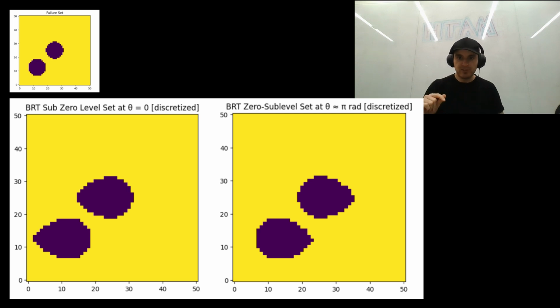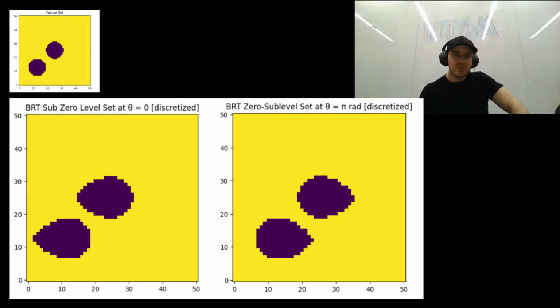Notice how in our figure, theta equals 0 looks like the robot's facing up. That's because in the code, theta equals 0 means positive x, but we labeled the vertical axis as like p of x. But don't let that confuse you. The key point is the BRT shifts depending on which direction the robot is facing, and that's what matters for safety. I was kind of banging my head into a wall trying to figure out if I got this right.